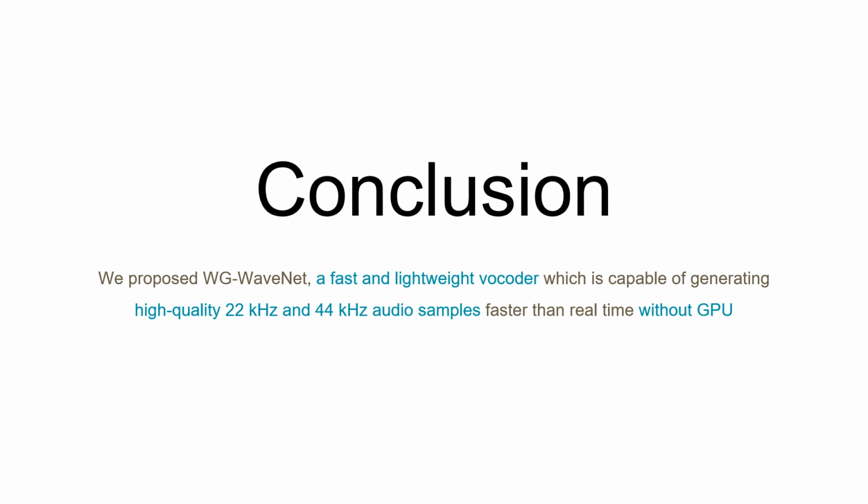In this work, we propose WG-WaveNet, a fast and lightweight vocoder which is capable of generating high-quality 22 kHz and 44 kHz audio samples faster than real-time without GPU.